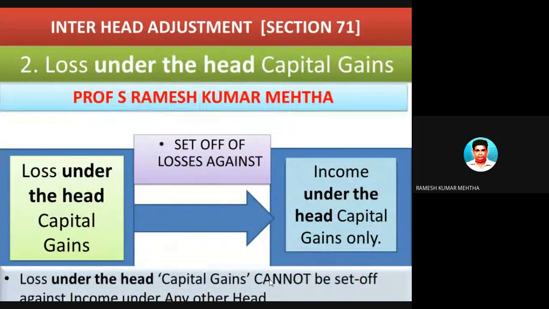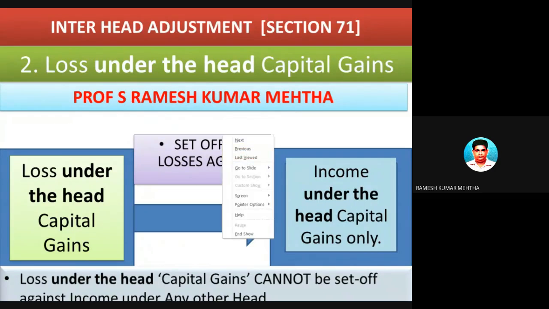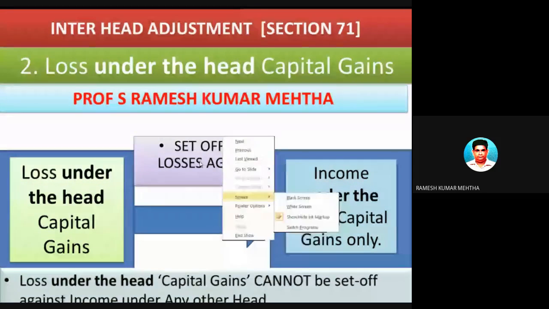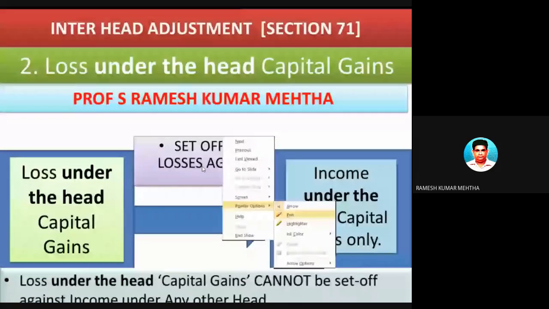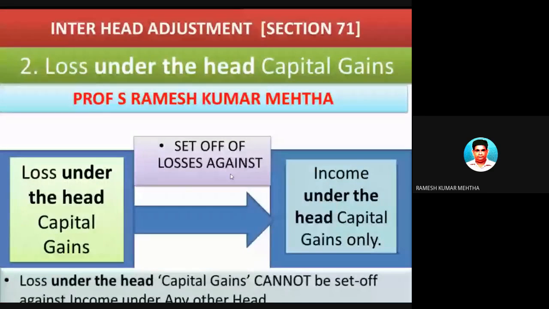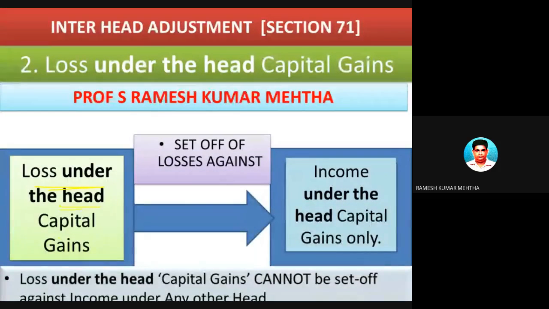So let's look at these points with some more in-depth analysis. Let's see inter-head adjustments or adjustments under the same source of income. Loss under the head capital gains can be set off against income under the head capital gains only.